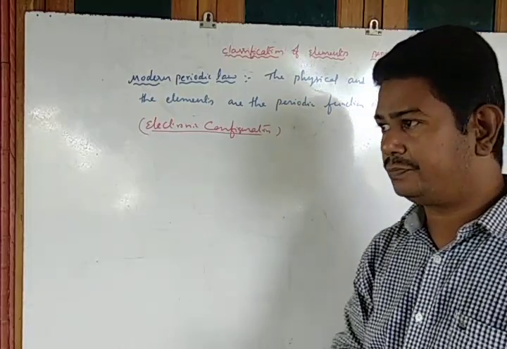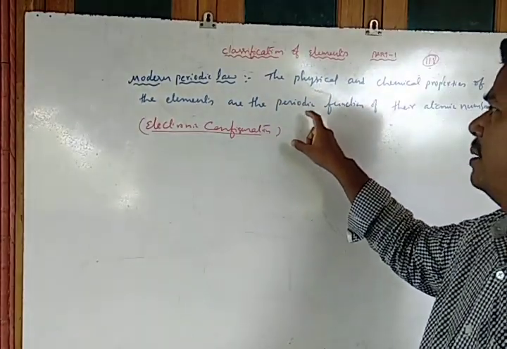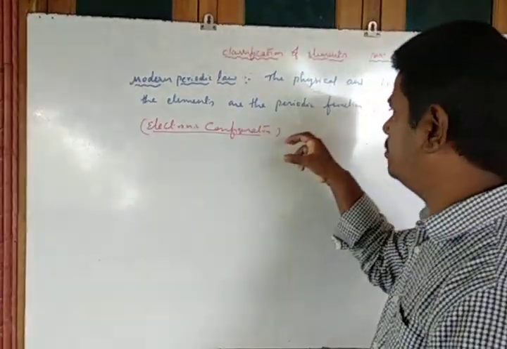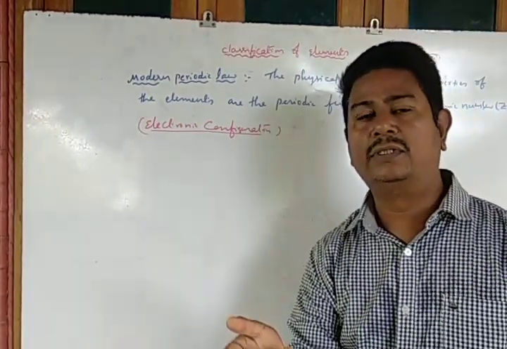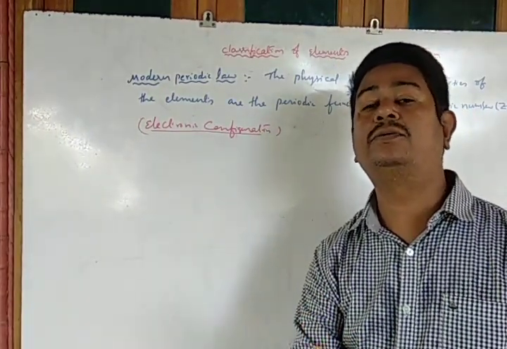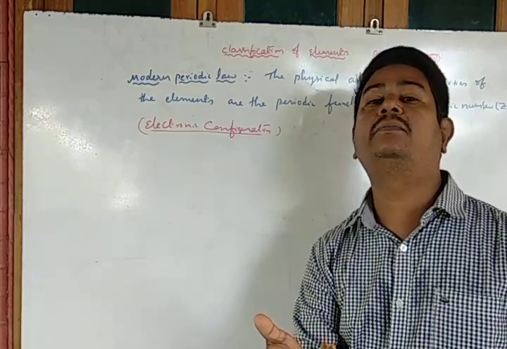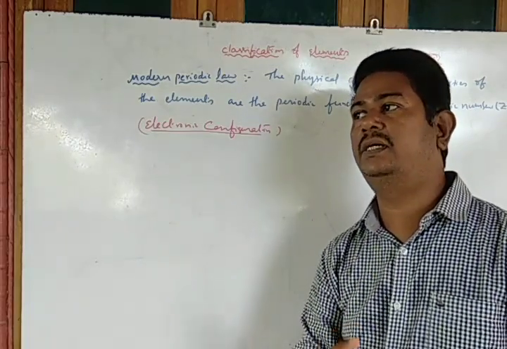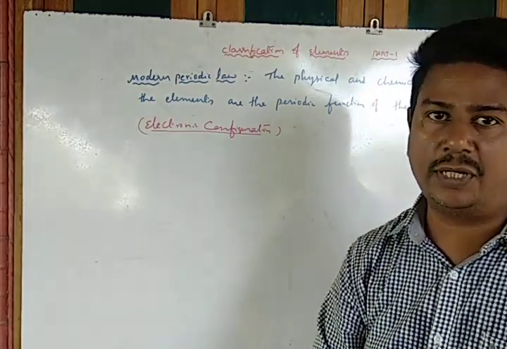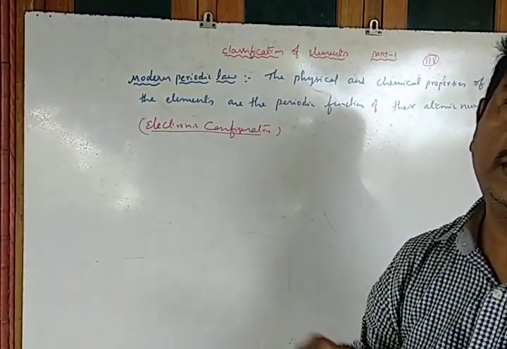Now, according to this modern periodic law, how are the electronic configurations written for the elements which have atomic number more than 100? Because it follows IUPAC nomenclature. What is the IUPAC nomenclature will be discussed now.